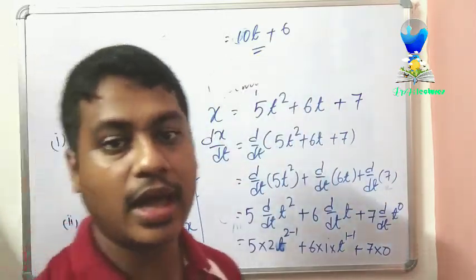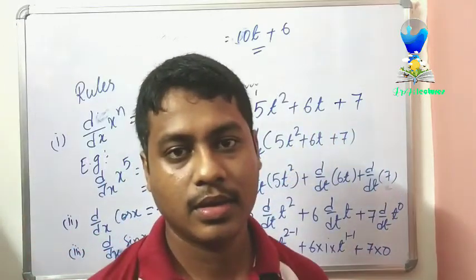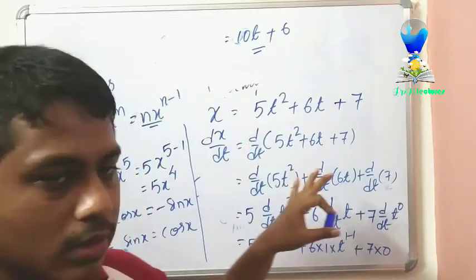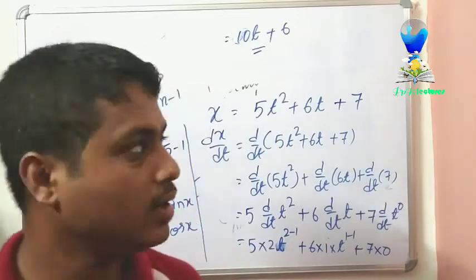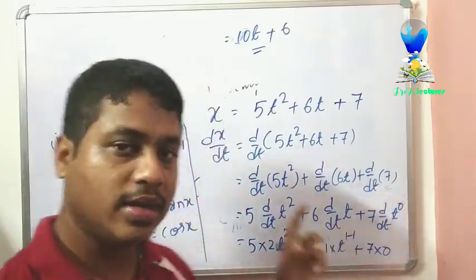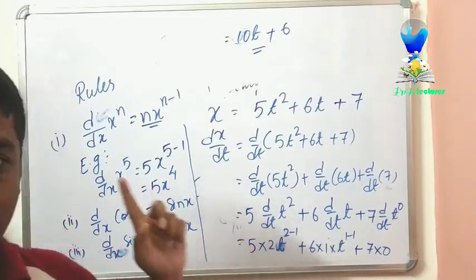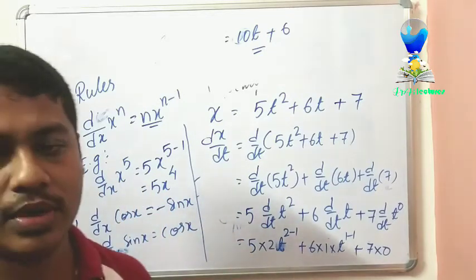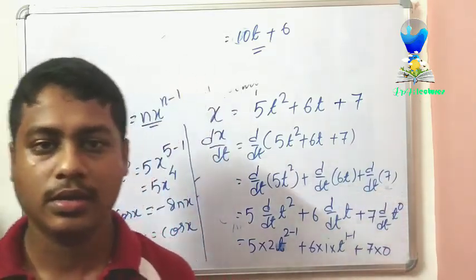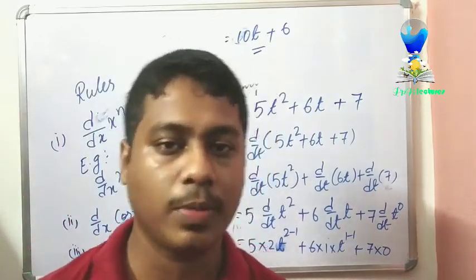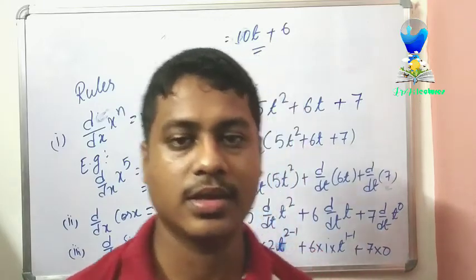This will be the instantaneous speed if you get a displacement expression like this one. Clear? We'll be doing a numerical in the next class. So remember, these rules are required and very necessary for physics, for class 11 and also for class 12. There is one more part called integration. We'll be doing that also when we get to that topic. Clear? So this much for today. We'll be discussing some more topics in the next class. Thank you.